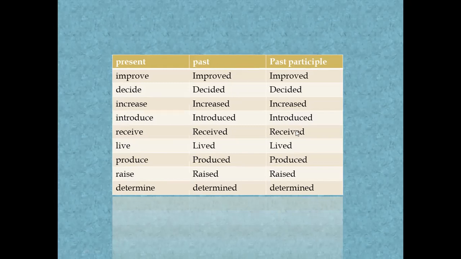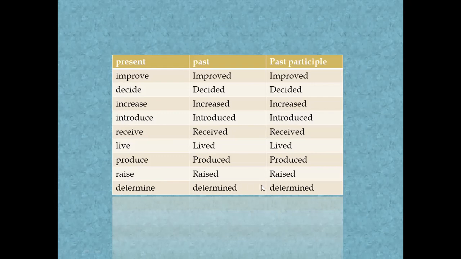So here, improve, improved, improved. Decide, decided, decided. Increase, increased, increased. Introduce, introduced, introduced. Receive, received, received. Live, lived, lived. Produce, produced, produced. Raise, raised, raised.